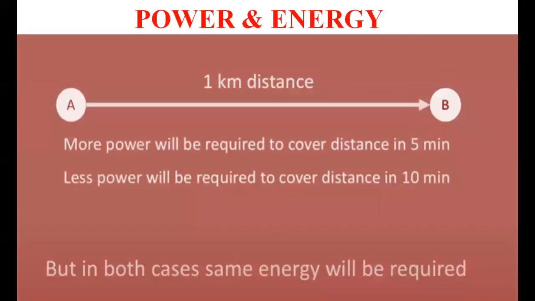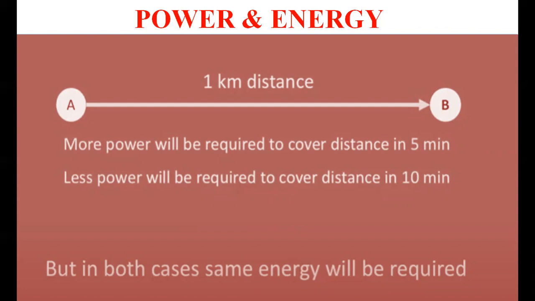So what is meant by power and energy? Consider two places at a distance of 1 kilometer. One person has to cover this distance in 5 minutes and another person has to cover it in 10 minutes. To cover the distance in 5 minutes, more power will be required, and to cover the same distance in 10 minutes, less power will be required.